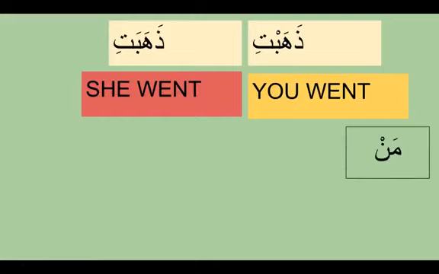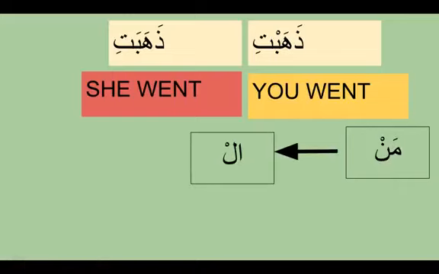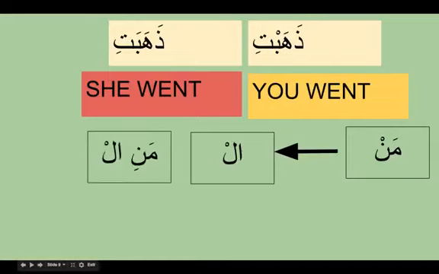So we got other situations where a noun is ending with a sukoon, like man, and it is followed by al. So how do we say? Here the sukoon is turned into a kasra. We say manil waladu. And we got min as well. So this is where we need to be careful in how we pronounce.